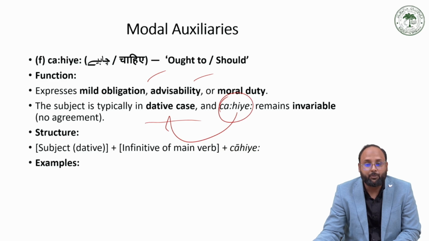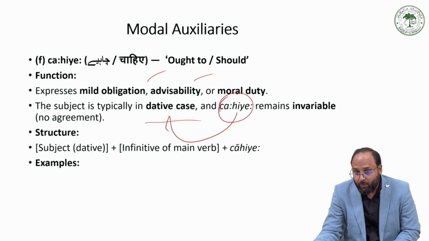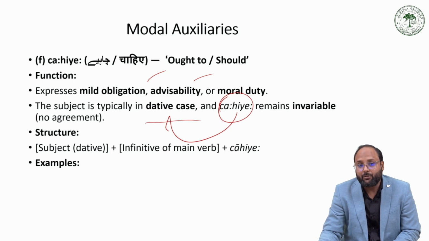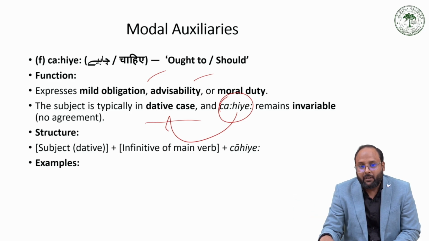मुझे ये चाहिए, मुझे वो चाहिए. I'm not saying मैं किताब चाहिए. We are saying मुझे किताब चाहिए. So there is no agreement in the चाहिए when we are using this tense, because the subject is always in the dative case. In the dative case, the subject will not change. So that's why चाहिए will remain invariable. That is why it does not agree with the subject.